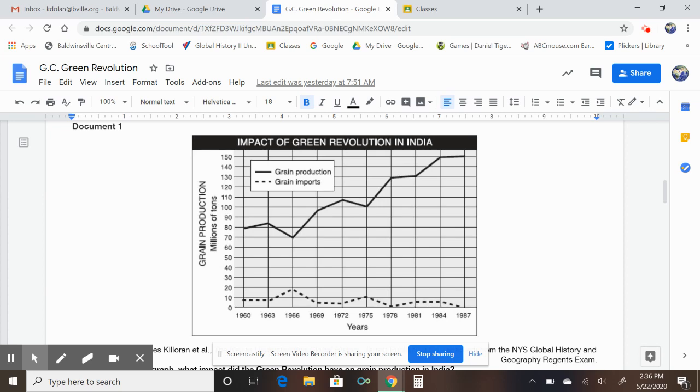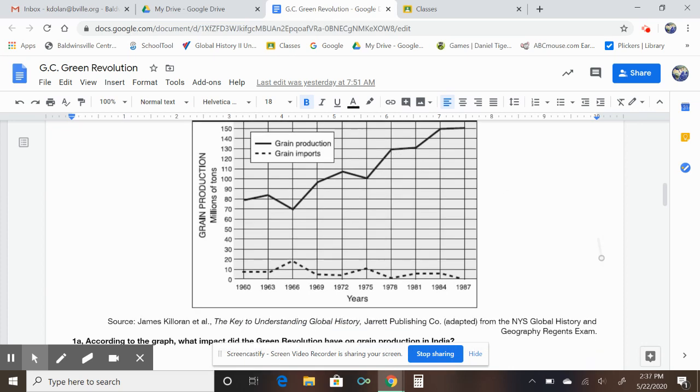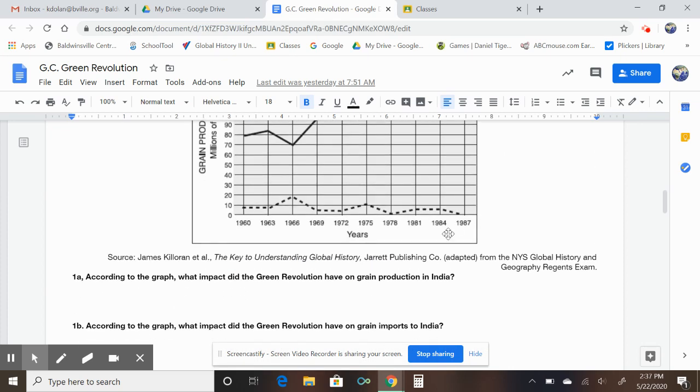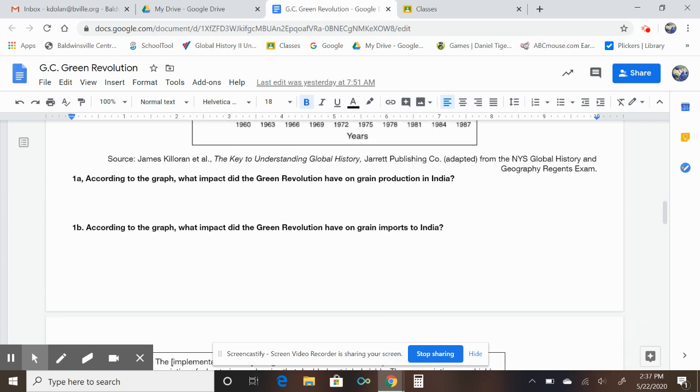The dotted line at the bottom is grain imports. This is what India is importing, or taking into the country from other countries. And this line up here shows their grain production in India, and it's steadily increasing from about 1966 into 1987. Then I want you to answer these two questions about grain production in India.